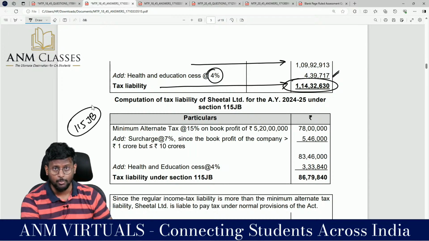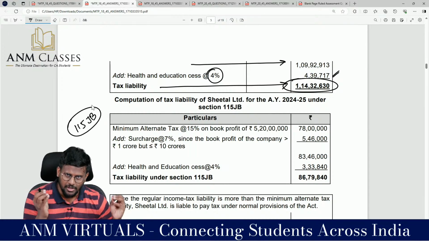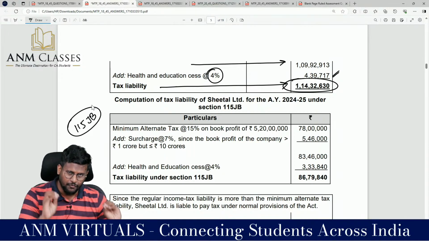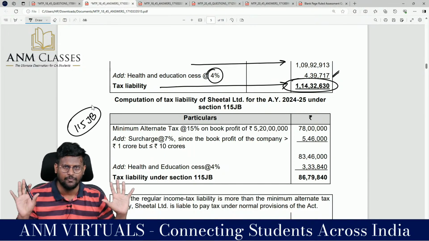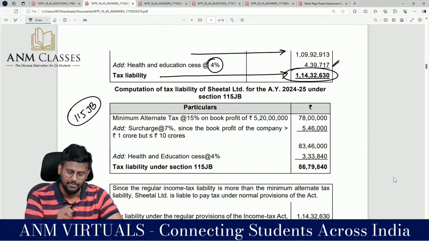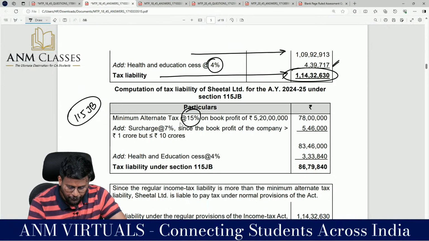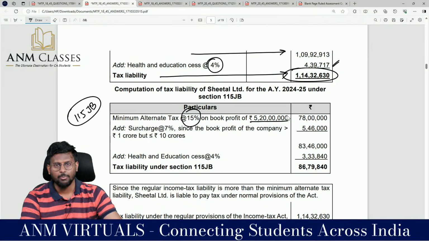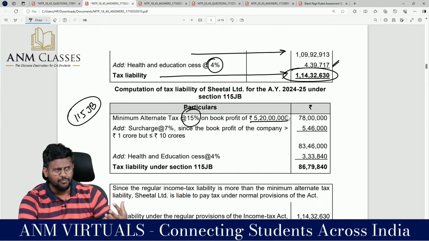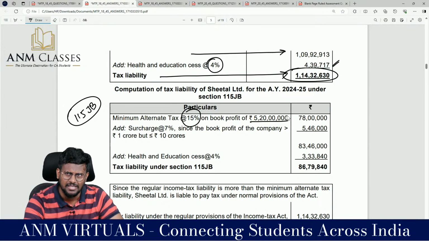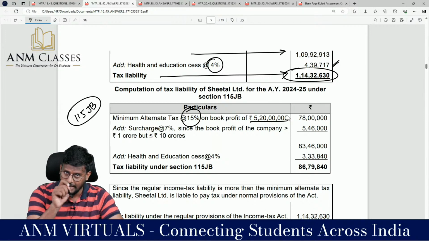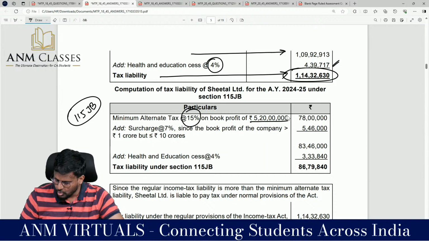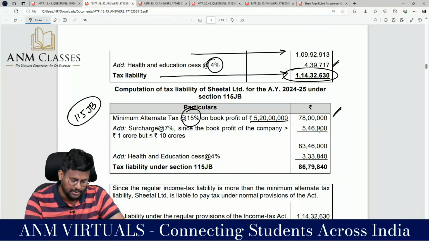We have to find out the book profit, but with God's grace, they themselves have given the book profit. Otherwise also, we have done a detailed discussion of computation of book profit. MAT at the rate of 15%, on book profit of 5 crore 20 lakhs. Why 15%? Because this is not AMT. AMT is 18.5%. MAT is 15%. So 5 crore 20 lakhs into 15% comes to 78 lakh.